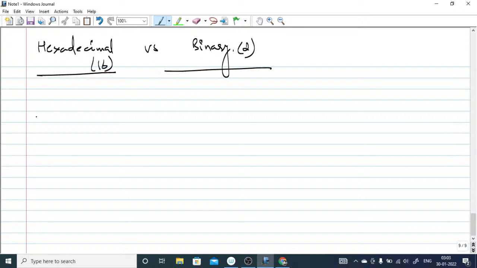Okay, moving forward, we'll talk about hexadecimal versus binary. Hexadecimal is base 16. Remember always, when you want to convert your hexadecimal to binary, you have to keep this concept in mind: every hex digit is represented using 4 bits.